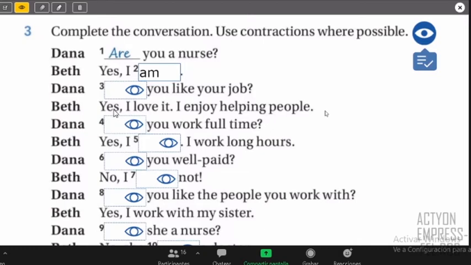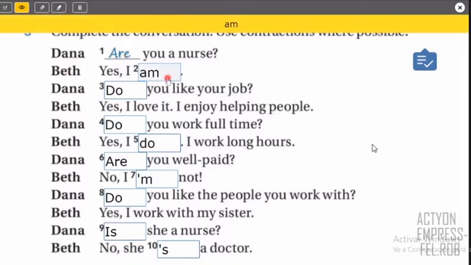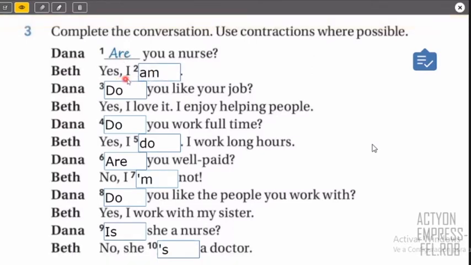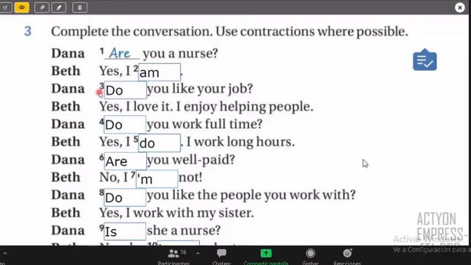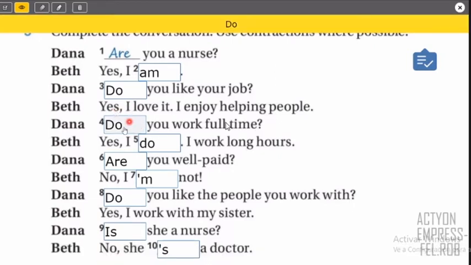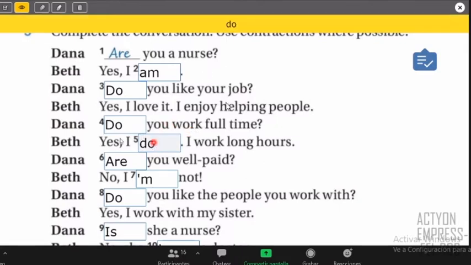I think number 3 is do. Do you? You answer with a verb to be. In this case, is the correct verb to be for I, right? Or if the question is with do, right? You can answer with do, or you can answer with the complete question, right? So do you like your job? You can say, yes, I love it, maybe. Or you can say, yes, I do. Both can be possible. And like here, for example, in number 4, do you work full time? Yes, I do. So you can answer with do as well.